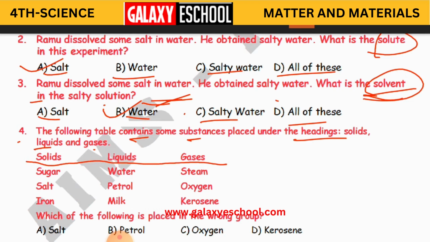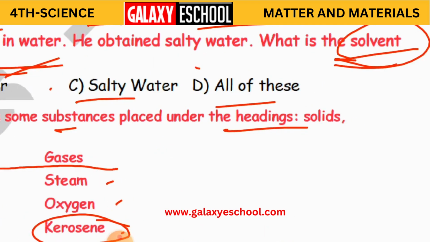Solids are sugar, salt, iron. That is correct. Liquids are water, petrol, milk. This is also correct. Gases are steam, oxygen, kerosene. This kerosene is wrong. So D is the correct answer. Kerosene is a liquid. Clear? Yes. The next question.